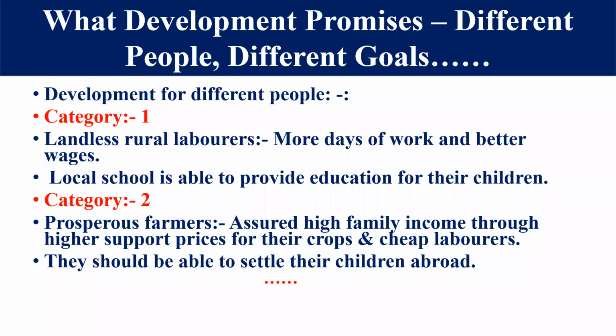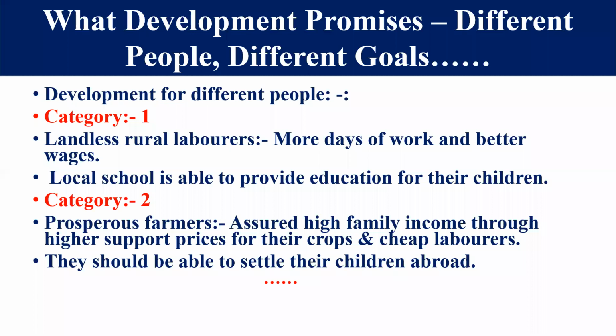Next thing, they should be able to settle their children abroad. Means he wants that the children must be abroad for higher study and for getting a good job and for getting better income. So he wants to settle the children abroad.